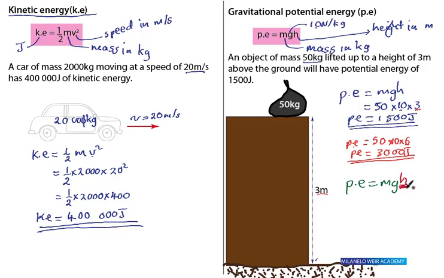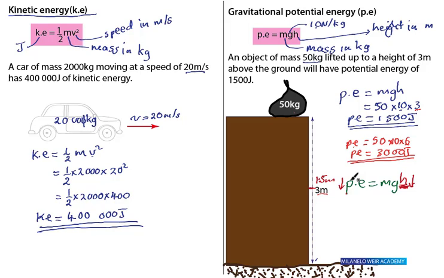So when this mass is lifted up to the midpoint, which is 1.5 meters, because we have divided 3 by 2 to get 1.5, we are also going to get half of the total potential energy. If you double the height, the potential also doubles. If you decrease it, potential energy also decreases.